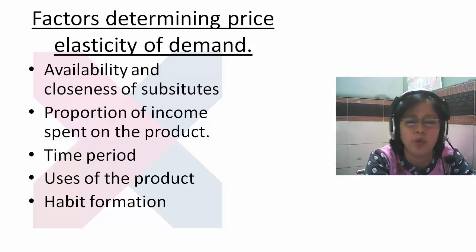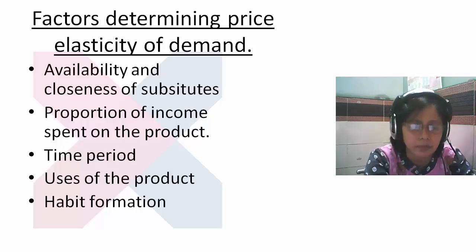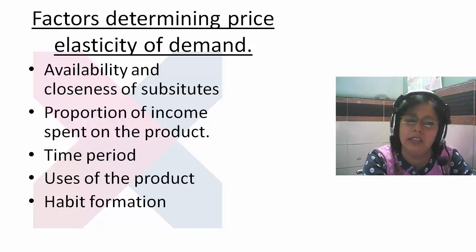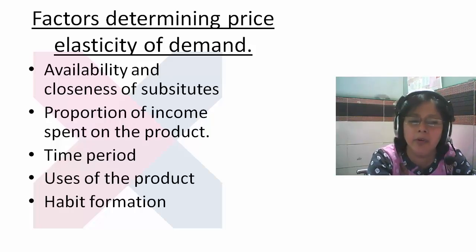And the other one is proportion of income spent on the product. It means that we have a particular income, say 1 lakh per annum or 50,000 per annum, and we can easily divide our income and decide how much we can spend on that particular product. That means the proportion of income. The third one is the time period.